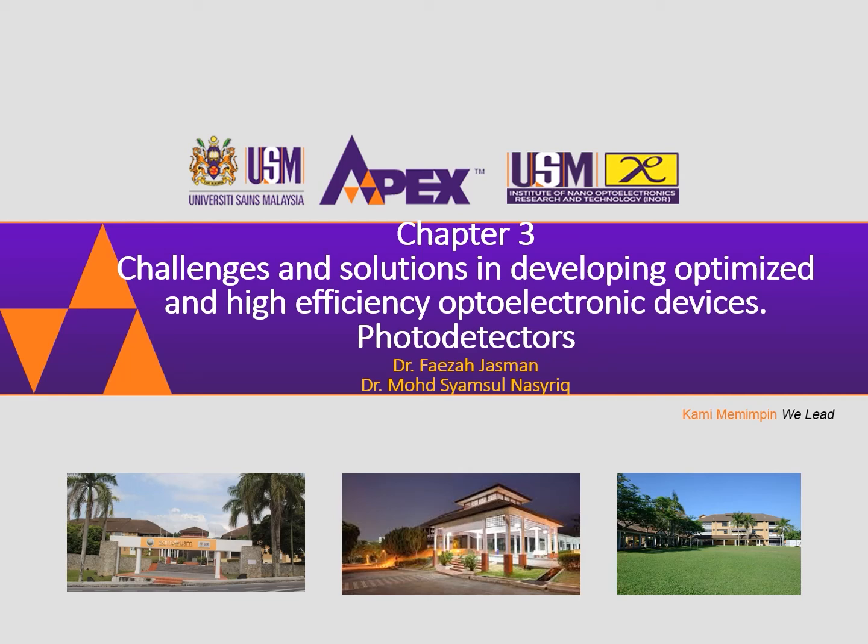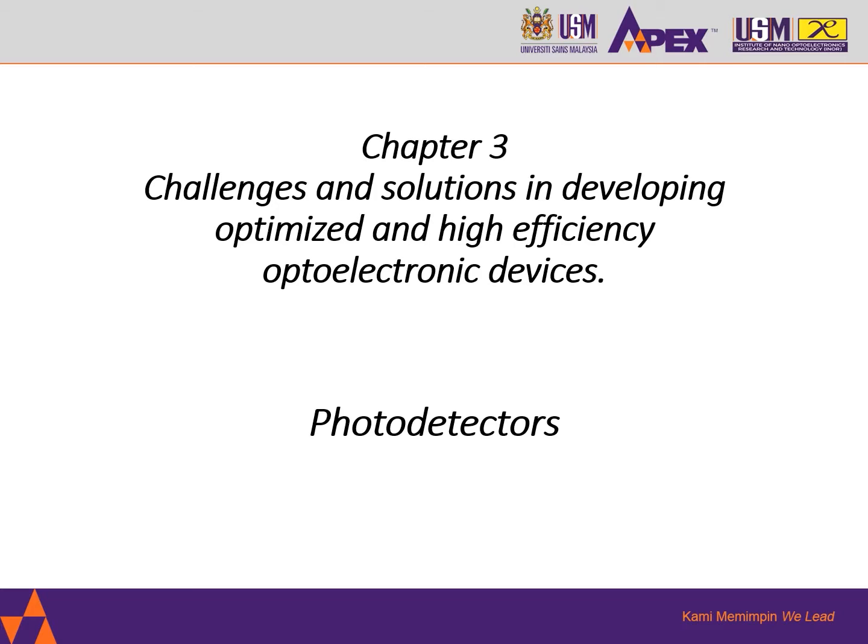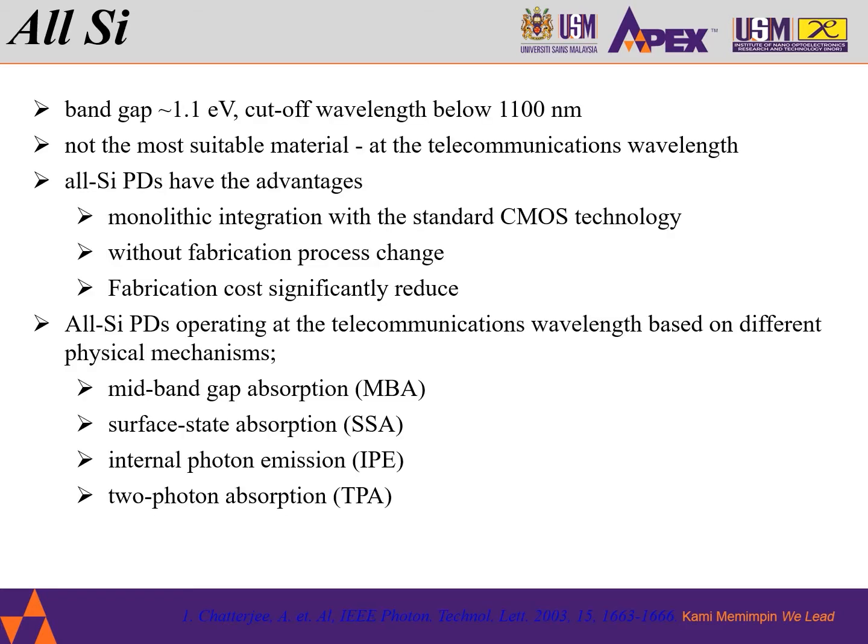Good day, everyone. Continuing to our following chapter, all silicon semiconductor PD. Silicon has a relatively large indirect band gap, around 1.1 electron volts, corresponding to a cutoff wavelength below 1100 nanometer. As such, silicon is not the most suitable material for PD operating at the telecommunications wavelength